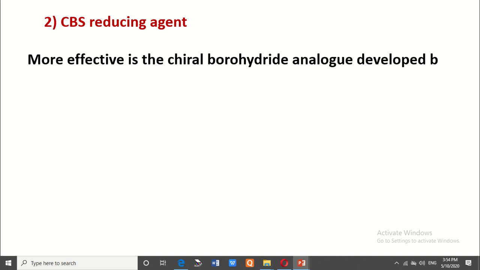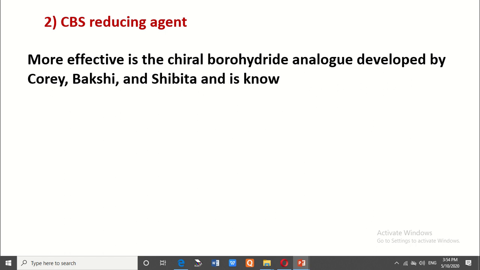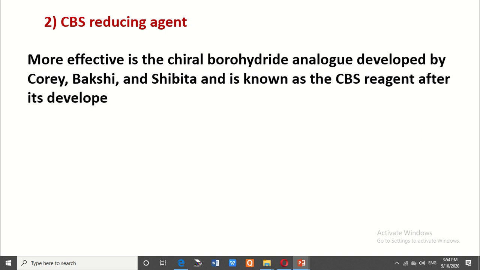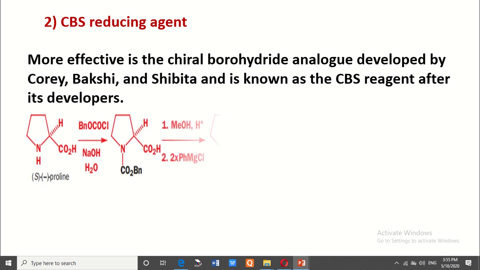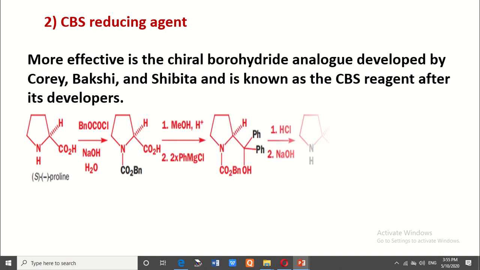The CBS reagent is an analogue of chiral borohydride and it was prepared by three scientists, Corey, Bakshi and Shibata. Therefore, it is also called the CBS reagent. Then, how to obtain the CBS reagent? It is obtained from one of the famous optically active reactants, called proline.